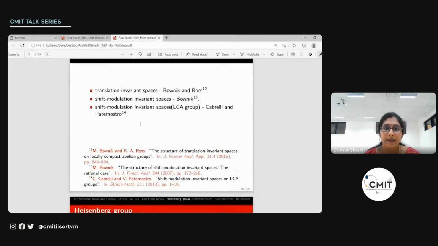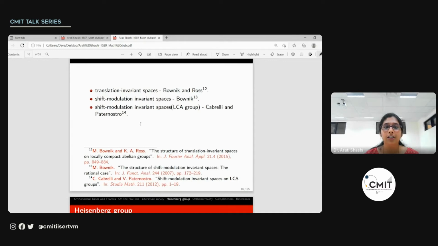Now, Bownik and Ross in 2015 considered something different. All along we've been talking about translation by integers, for instance, on R. Bownik and Ross took a locally compact abelian group, and instead of having Z, they relaxed it. They didn't consider the discrete restrictions. When we were taking R, we were considering translations by integers. They did not consider the discrete aspect of it. They just wanted a closed co-compact subgroup, and hence the name translation invariant. Otherwise, they generally call it shift invariant.